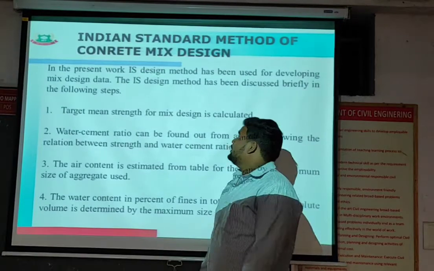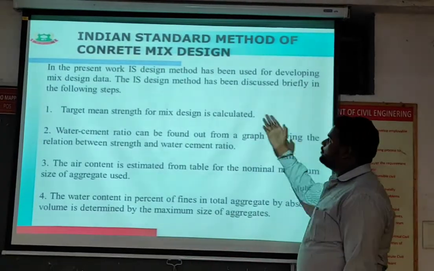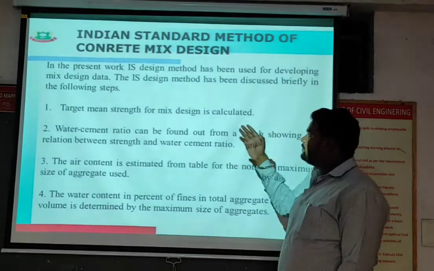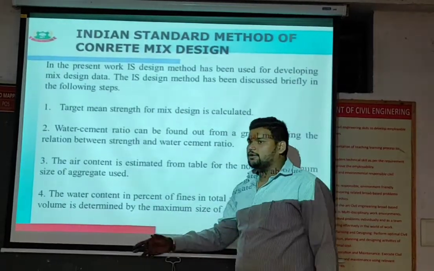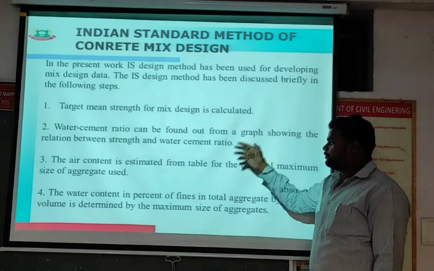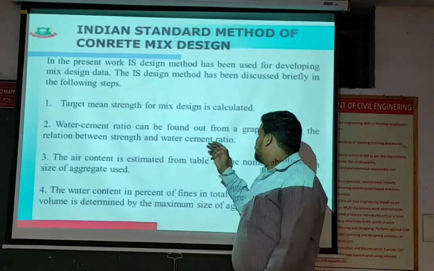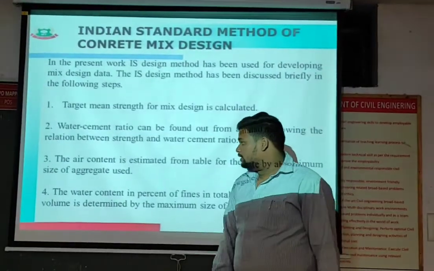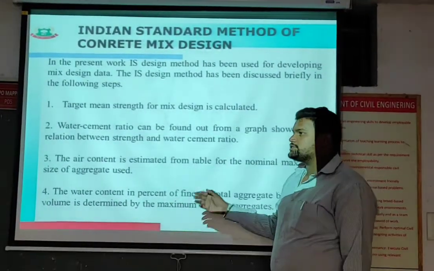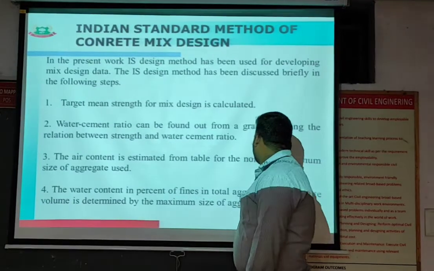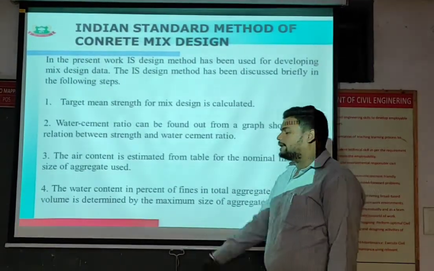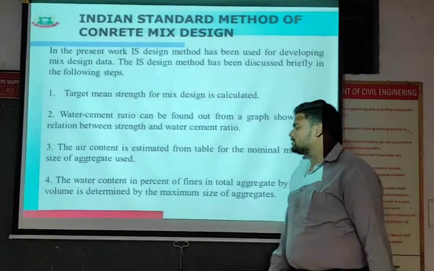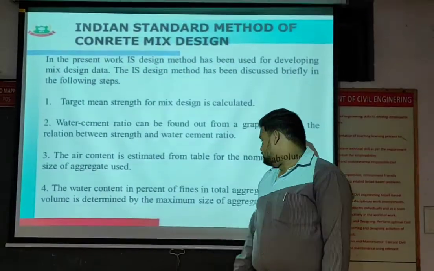In the present work, the IS design method has been used for developing the mix design data. The IS design method has been discussed briefly in the following steps. The target mean strength of the mix design is calculated. Water cement ratio can be found from the graph showing the relation between strength and water cement ratio. The third point is the air content, which is estimated from the table for the nominal maximum size of aggregate used. The water content and the percentage of fines in the total aggregate volume are determined by the maximum size of the aggregates.